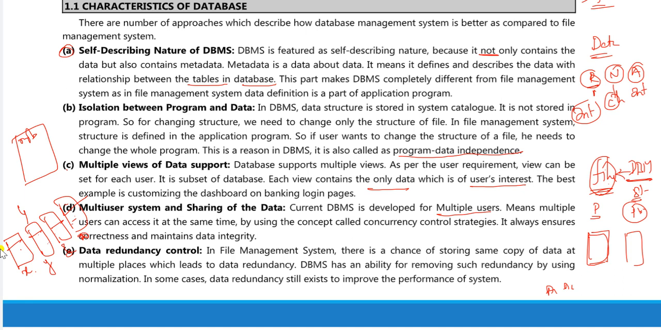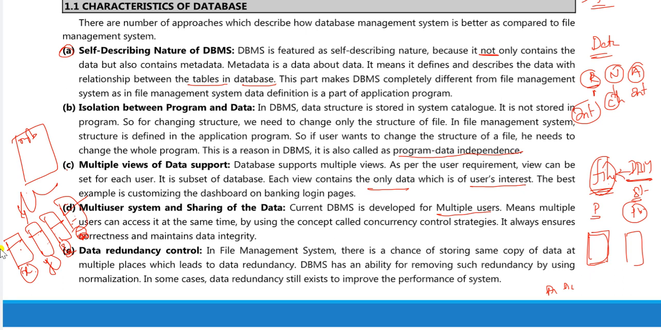That is not the case. Here multiple users can access their data at the same time. The Flipkart database will share the data with each and every user. That is why this is another characteristic of a database: it is developed for multiple users, meaning multiple users can access the data at the same time.